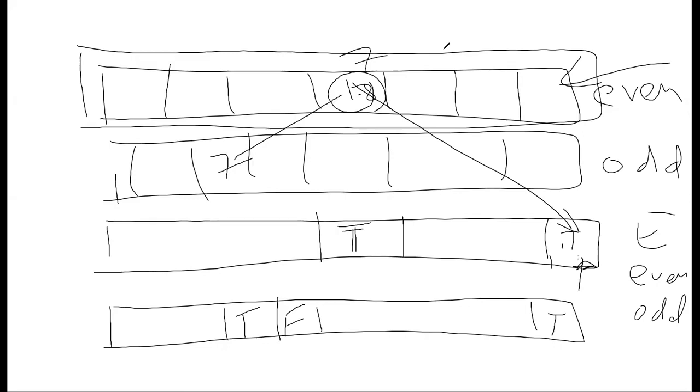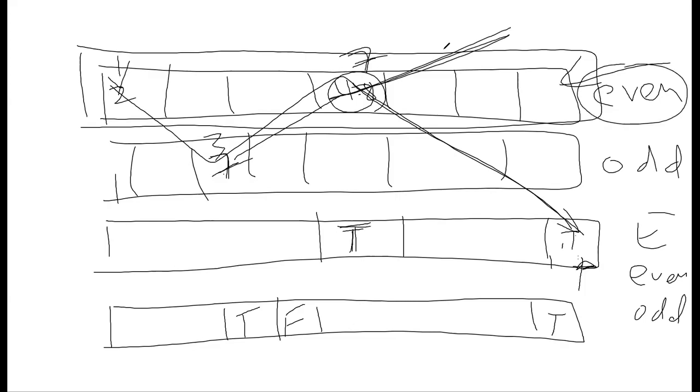18th is the one you reach here. Then can you reach the 7th index from the odd? Yes, you can reach from here. Suppose this is 3. Can you reach 3 from somewhere in the even? Yes, you can reach from 2. Then this will give you a chain. Anywhere in between you start, you can reach the final index. So at this index, if you do an even step, it's true. At this index, if you do an odd step, it's true. At index 2, if you do an even step, then it's true. Is this clear till now?